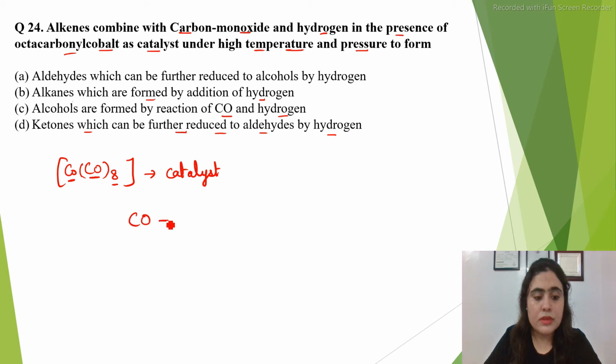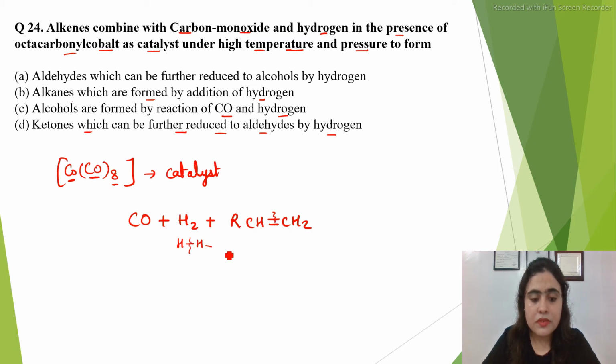Now when carbon monoxide reacts with hydrogen and an alkene, what will happen? The hydrogen molecule will break, and the pi bond will break. One hydrogen will go and attack the carbon. The other hydrogen will go and attack the carbon monoxide to form a functional group, the aldehyde functional group, and this aldehyde functional group will go and attack this carbon.